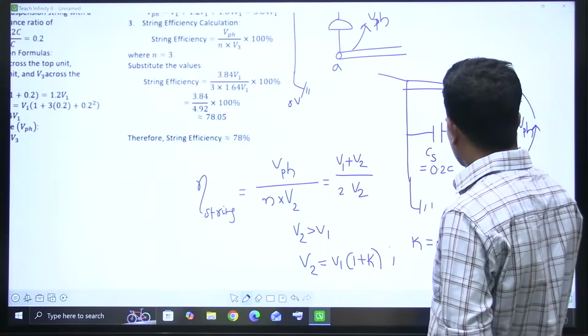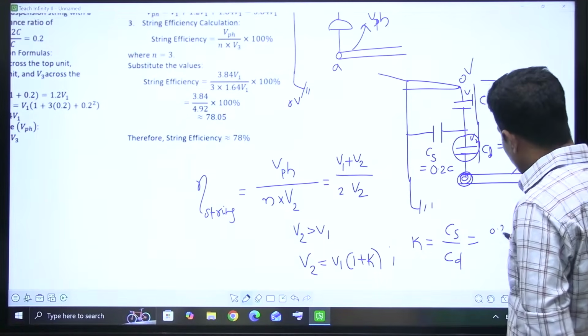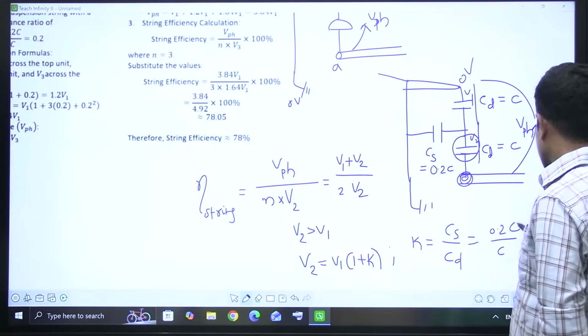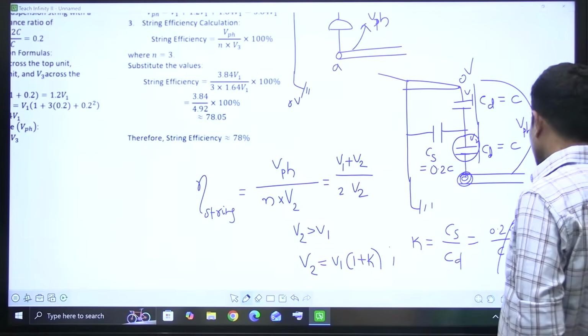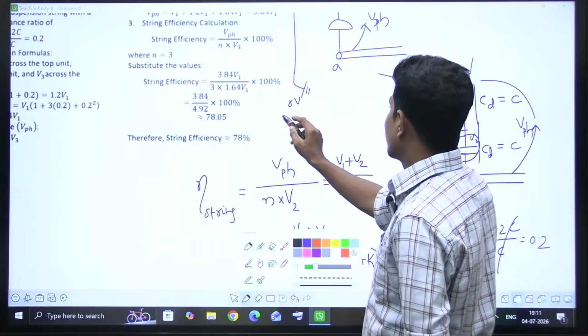K is equal to CS by CD. What is CS? 0.2. What is CD? C. So K is 0.2, you got. Now V2, I'm doing here as I find space here.